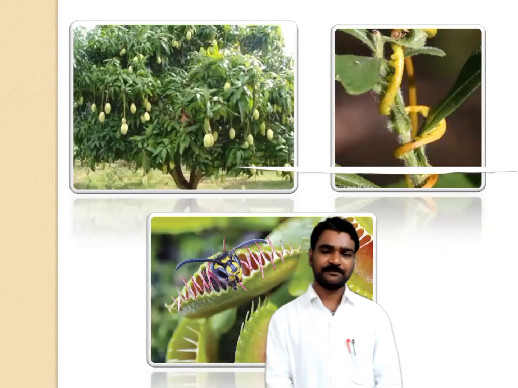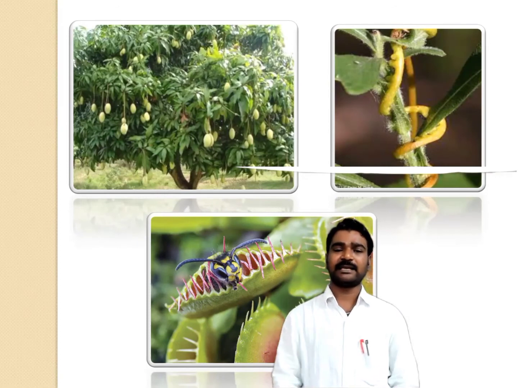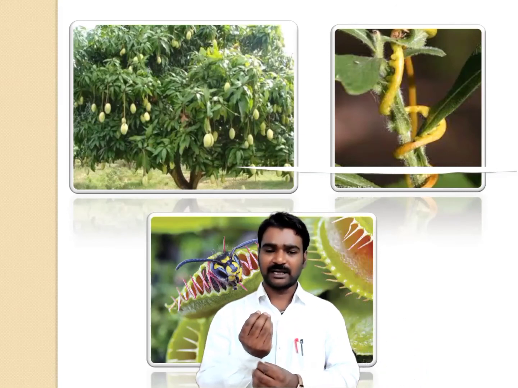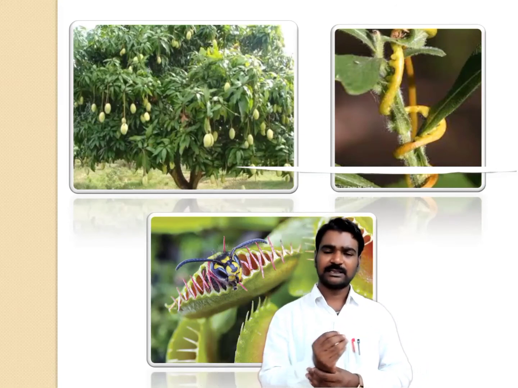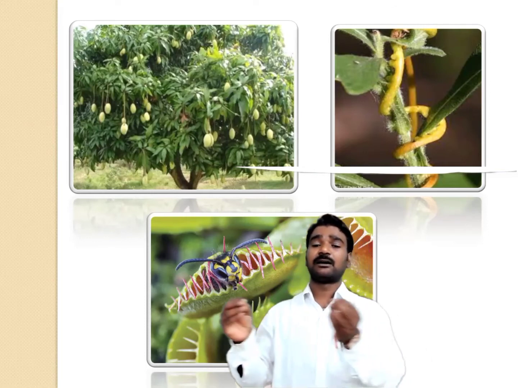The first picture is of a mango plant. This mango plant is a type of plant which can prepare its own food. The second plant, cuscuta, is the plant which gets its food and nutrients from other plants.